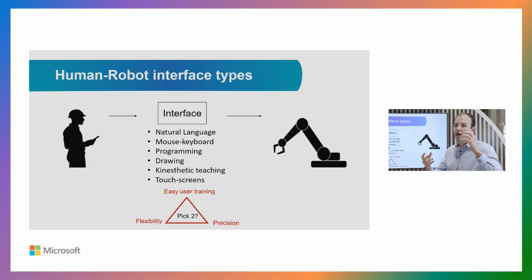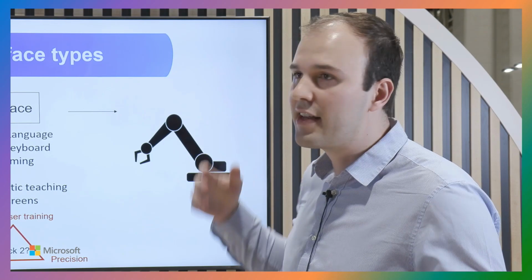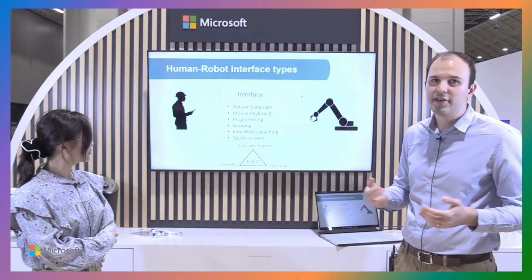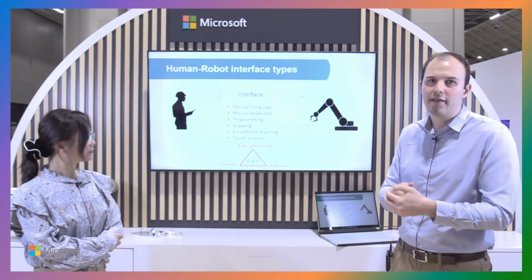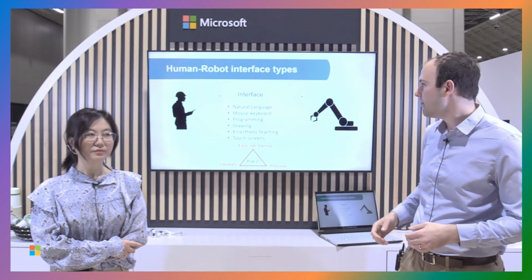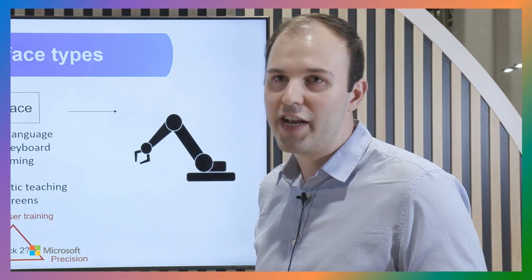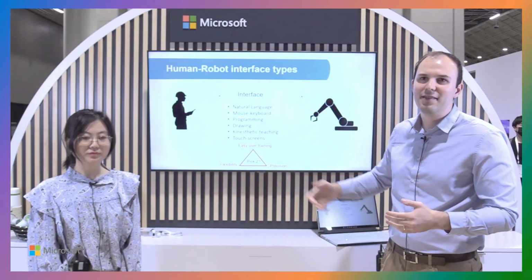Just to cite a few: interfaces that depend on natural language, basically human speech; traditional mouse and keyboard interfaces; computer programs that users type and code in order to produce behaviors in the robot; drawing, where you use a pen on a tablet to draw a trajectory for your robot; kinesthetic teaching, where you physically grab your robot and show it how the motion should be done; or touch screens.